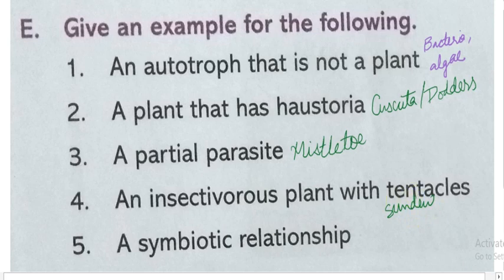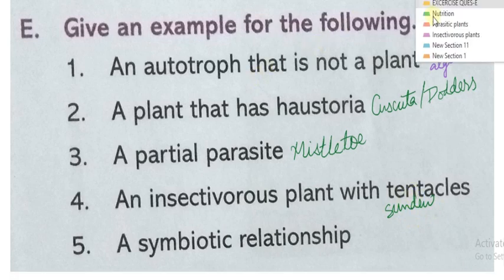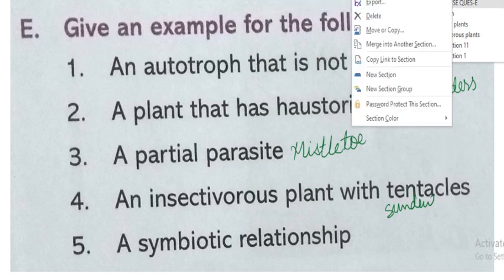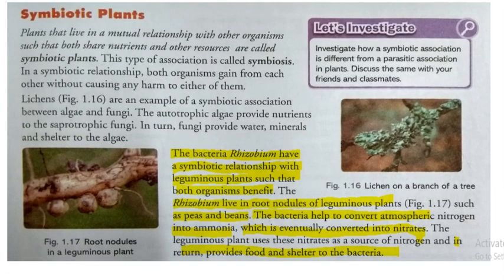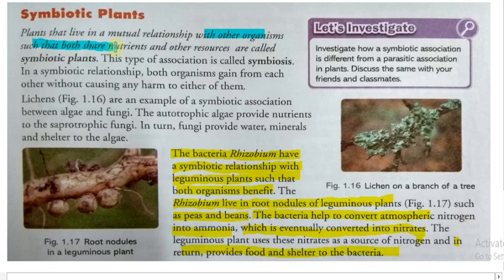Okay. Now come to the last one, a symbiotic relationship. So what is a symbiotic relationship? We have read earlier, but I will show you what it is. Plants that live in a mutual relationship with other organisms such that both share nutrients and other resources are called symbiotic plants, and this type of association is called symbiosis. Without causing any harm to either of them, both organisms benefit from each other.